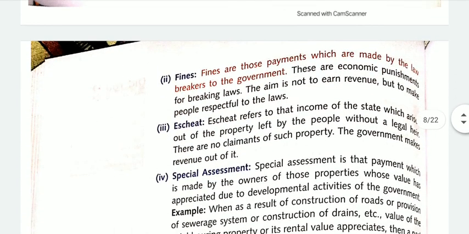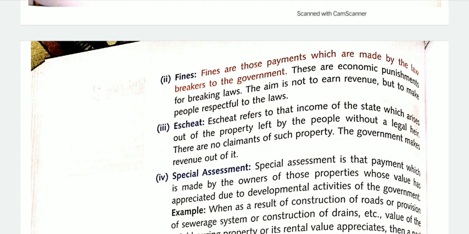Second is fines. Fines are those payments which are made by the law breakers to the government. For example, if you jump a red light, you are fined. That is a government receipt. So these are economic punishment for breaking the laws.